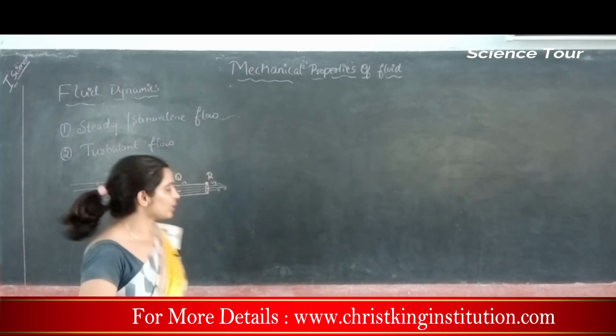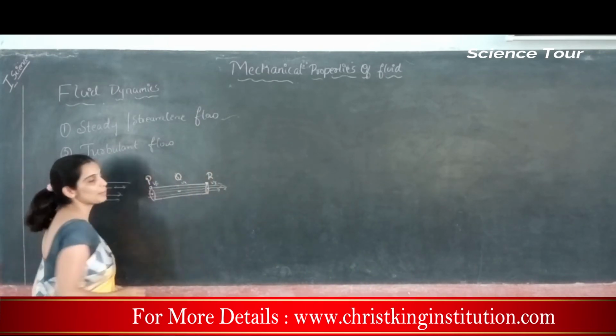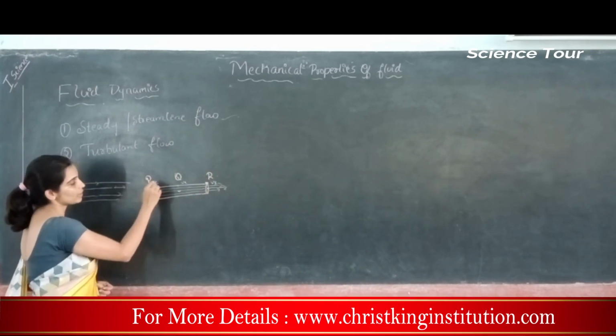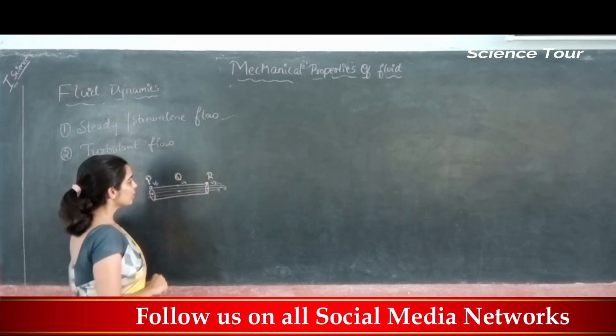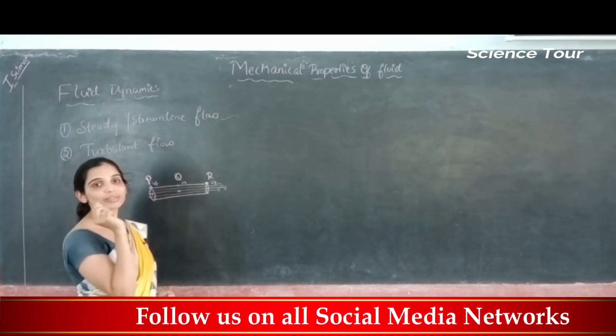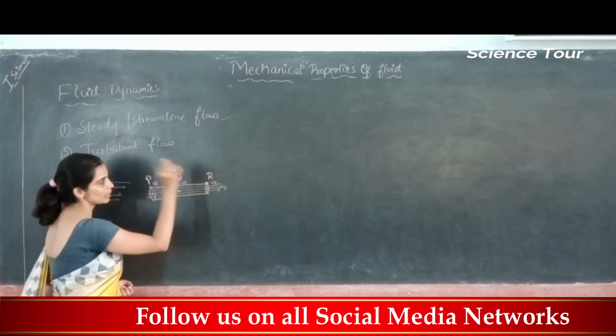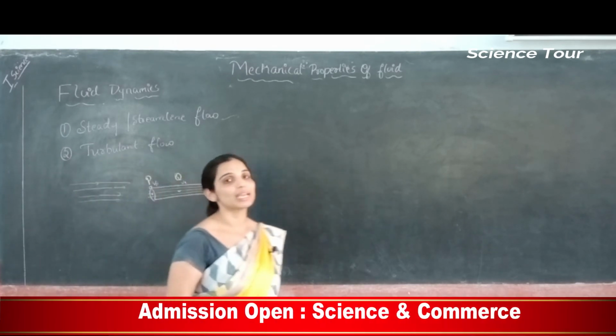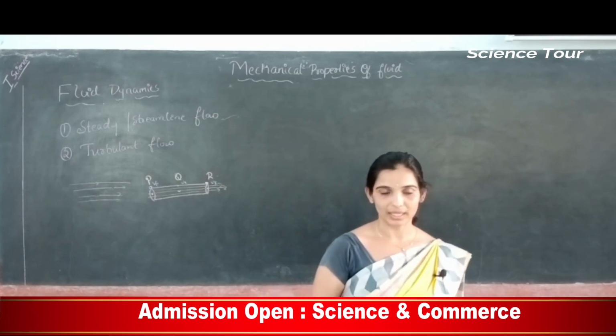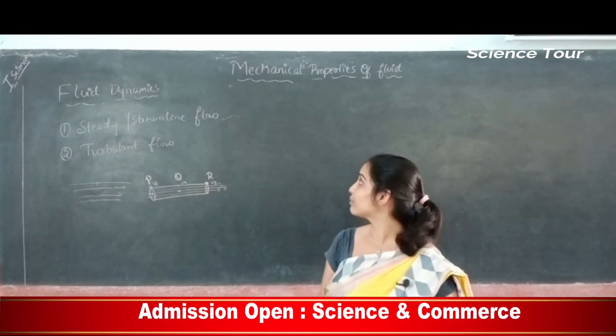When they pass through P, their speed will be Vp only. When they pass through Q, their speed will be Vq only, and through R, their speed will be Vr only, for every particle. That's how steady flow is.